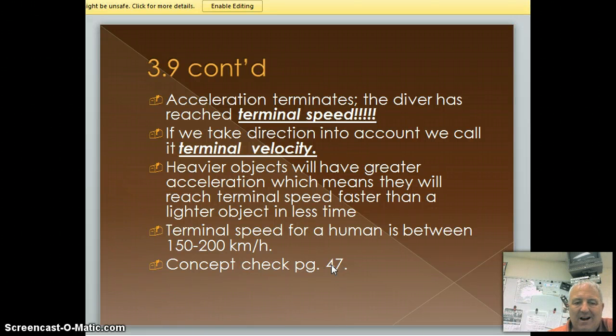Okay, I'm not going to fall any faster, and then if we take in the direction that I'm falling, well, now we're talking terminal velocity. All right, and so heavier objects will have greater acceleration, which means they'll reach terminal speed faster. If I were to jump out of a plane and a smaller person were to jump out of a plane, I would reach terminal speed faster. We'll both reach terminal speed, but I'll get there faster. And for a typical human, it's about 150 to 200 kilometers per hour, about 120 miles an hour. Now, right there, that kind of ends our Newton's second law.